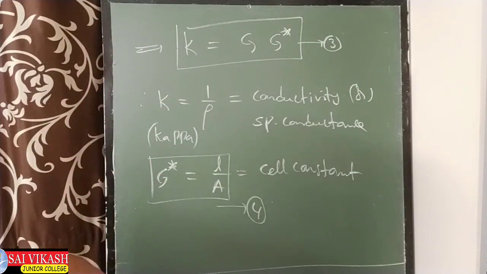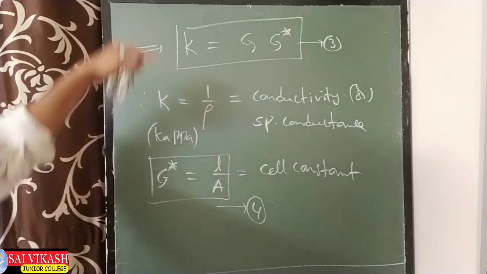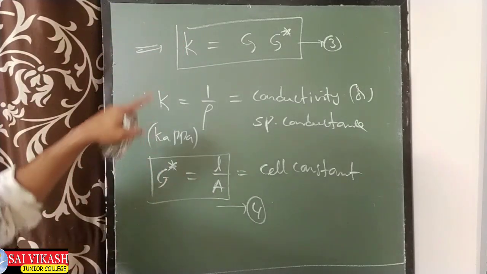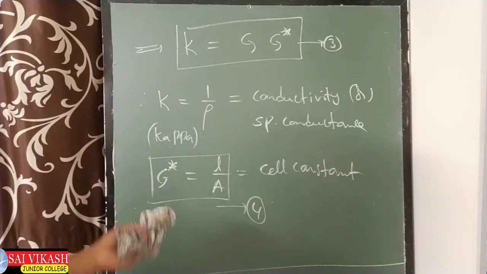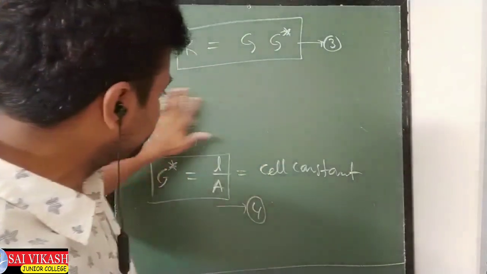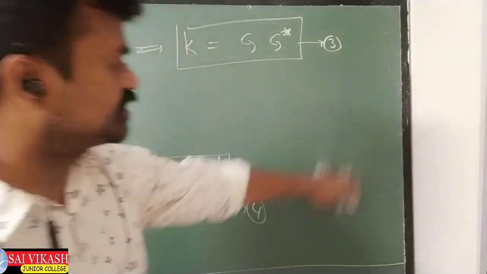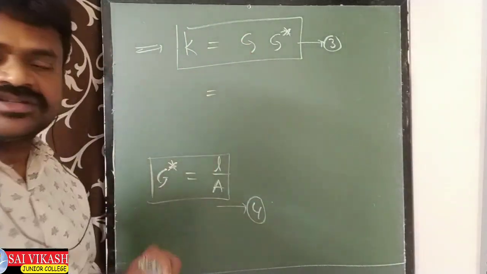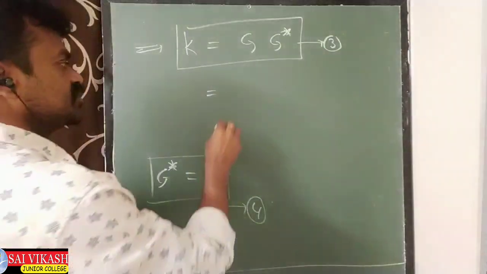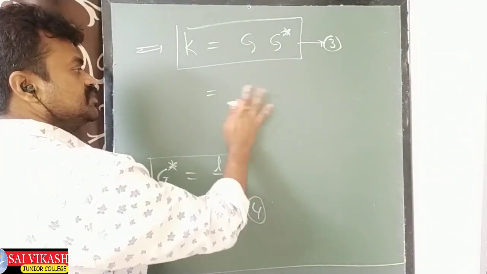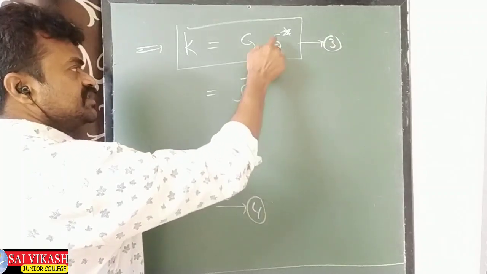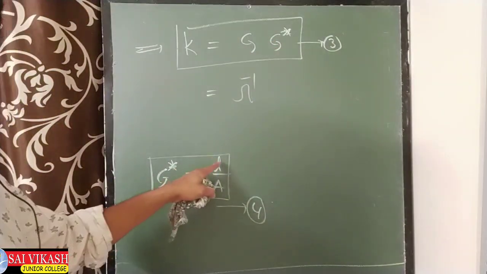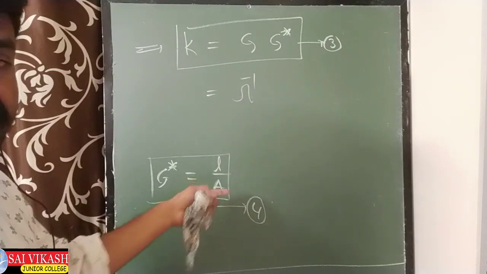Okay, let us derive the unit of K and unit of G star. See, you have to know all these terms, units. Tell me, what is the unit of K? G is 1 by rho, means ohm inverse. G star means L by A. L is centimeter, A is centimeter square.